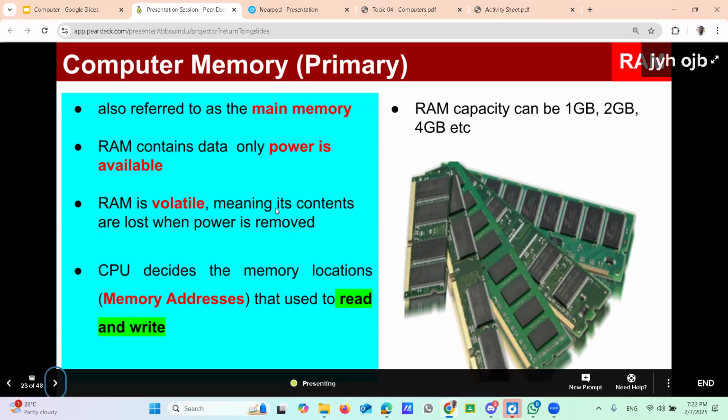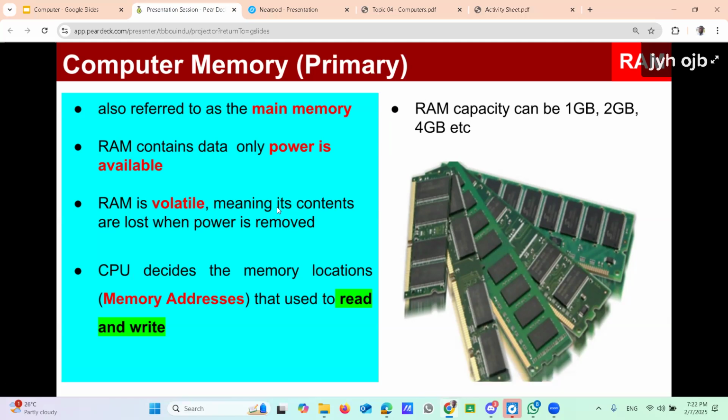Here, the main feature is that the data is available temporarily, not permanently. The RAM is used to store temporary data. Data is available only while the power is there. Once you switch off the power, whatever data is in the RAM will vanish. Some part of the data is permanently there, but permanently there means not in the RAM. Once you switch off the computer, the RAM is empty.